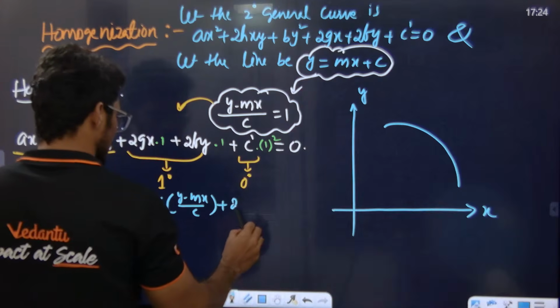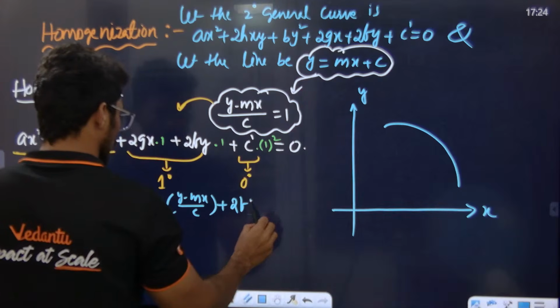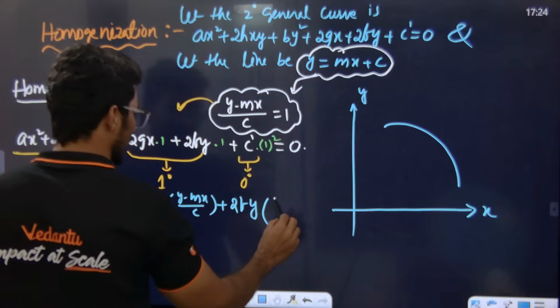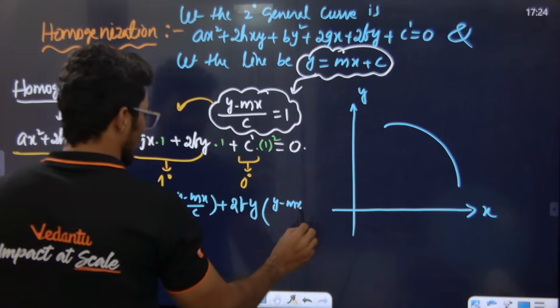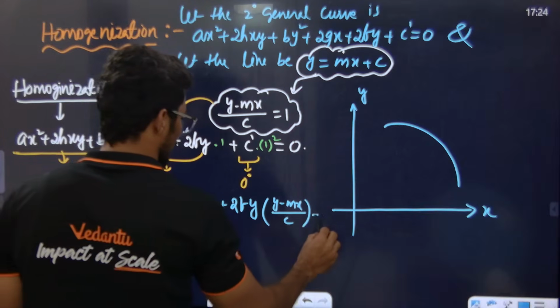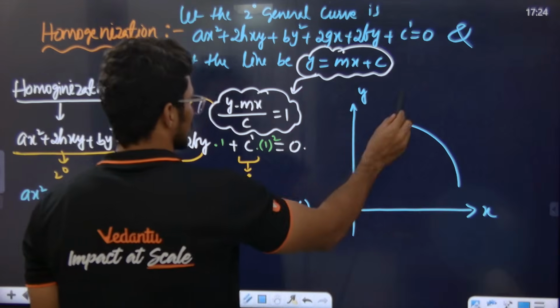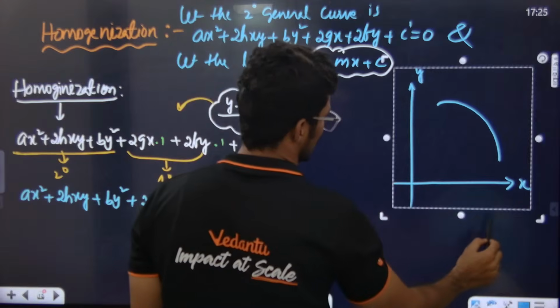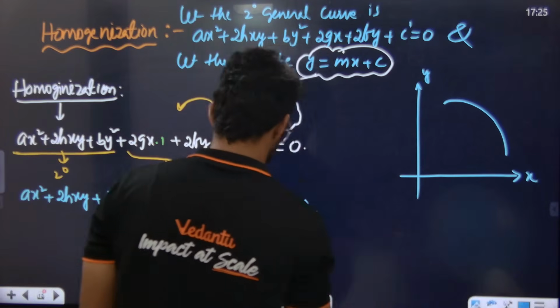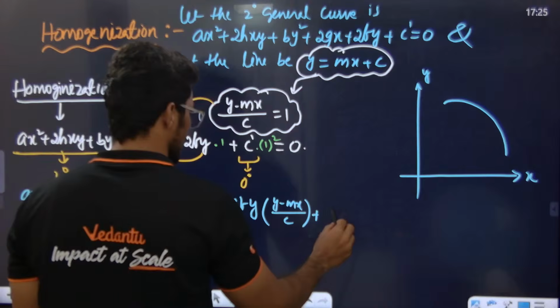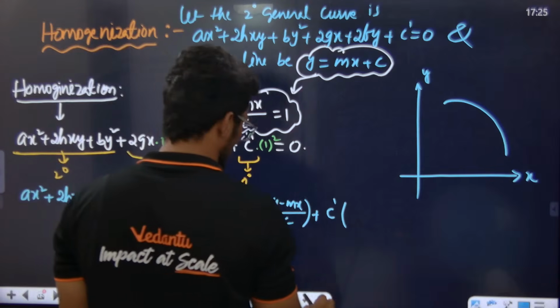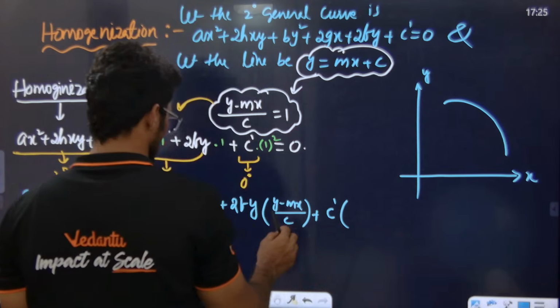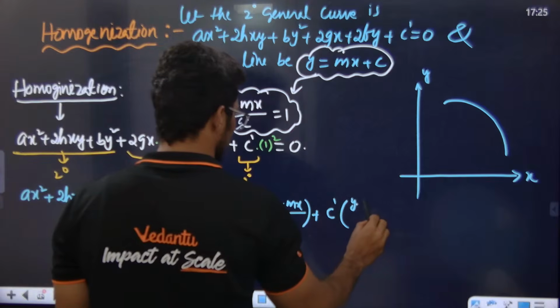Plus 2fy as it is, into one place the 3py minus mx by c plus. Listen to the class. What is the use of this diagram? I'll tell you this. Plus c dash into 1 square. 1 square means what basically? Y minus.